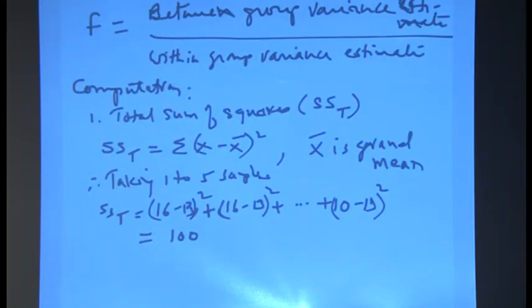Okay, now here we have. So, this is all done until 10 minus 13 the whole square, the last one, and then when you add all those subtraction squares, we will get total as 100. We keep that aside, that is called sum of squares total. Okay, total sum of squares.